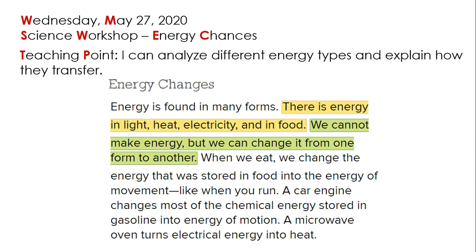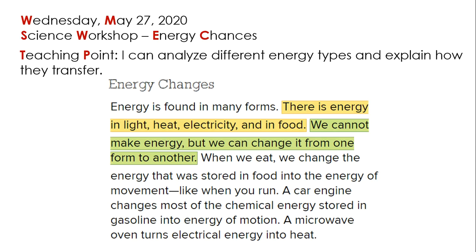When we eat, we change the energy that was stored in food into the energy of movement, like when you run. We have two main types of energy, and below those two categories we have the different other subtypes. The first one is stored energy or potential energy. It is to say energy that we can use, that is available for us to use, but we're not using at the moment. And then we have kinetic energy or energy of movement, which is the energy of motion. This usually happens when the body is moving, or the molecules, particles, as you want to call it.